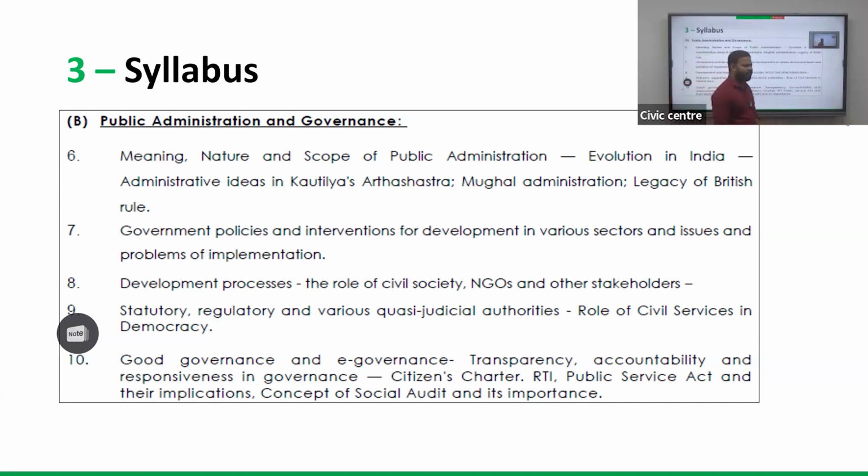All this we have to discuss, and since the program is for mains answer writing, it will be taught in an exam-tailored way. That is the approach I am going to adopt in this area.